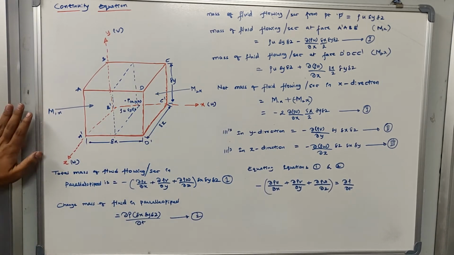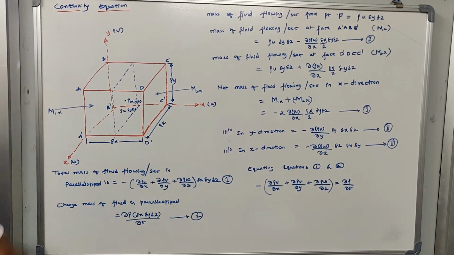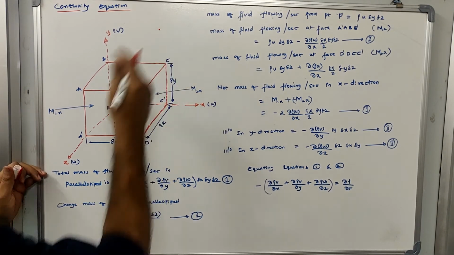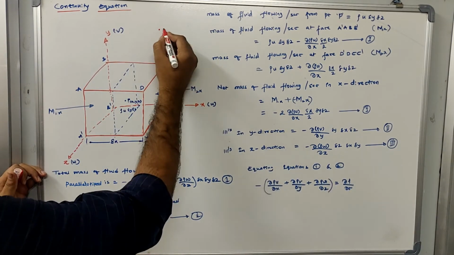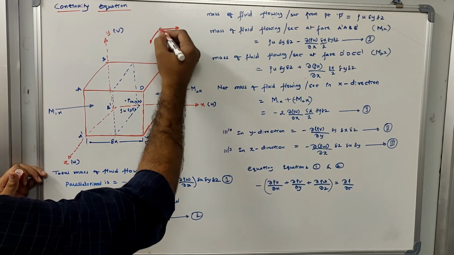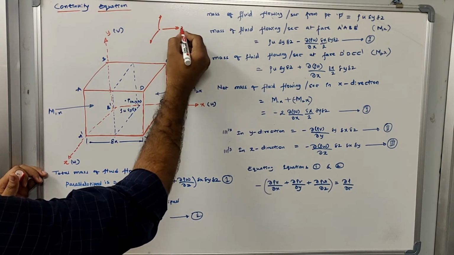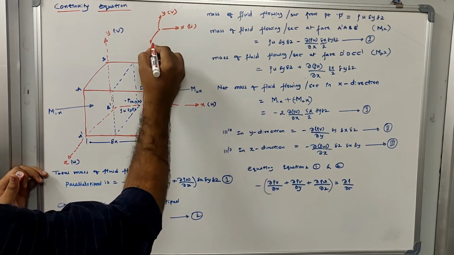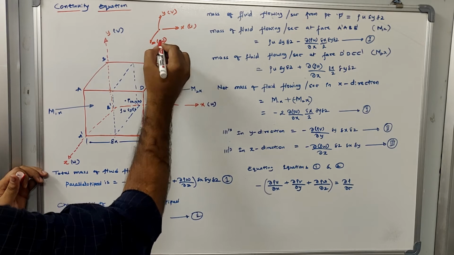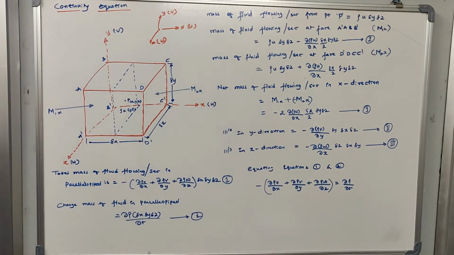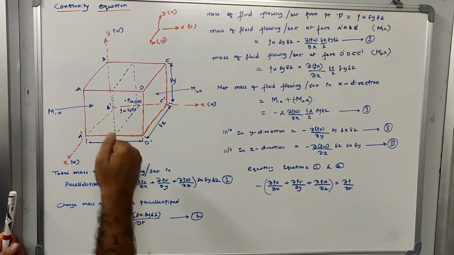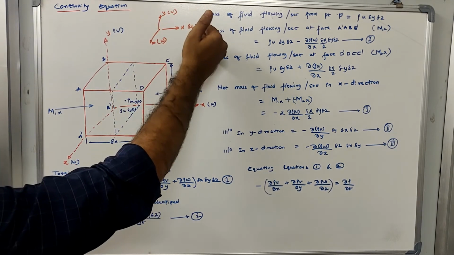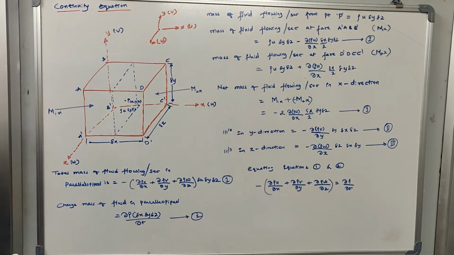Now after understanding this background, we will try to define what velocities we can have. At any point P, if it is a 3-dimensional flow, we can have 3 different velocities. Sir has already explained this. If it is the X direction, you will have U. If it is the Y direction, we will have the velocity component called V, and if it is the Z direction, we will have the velocity component called W. So in the 3 different directions, we will have 3 different components of velocity, U, V and W respectively, in X, Y and Z.